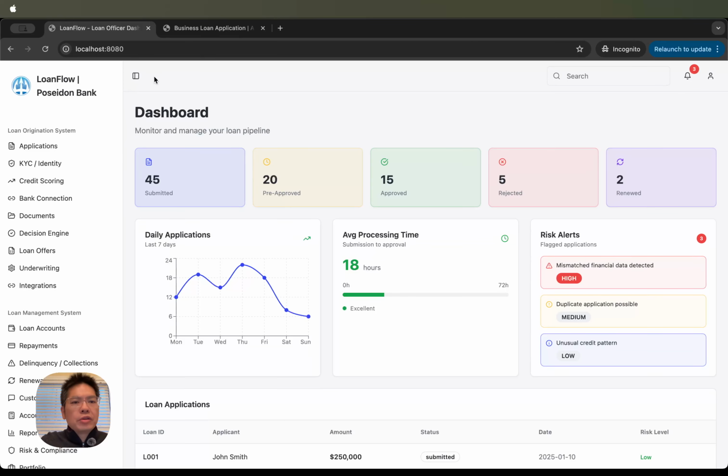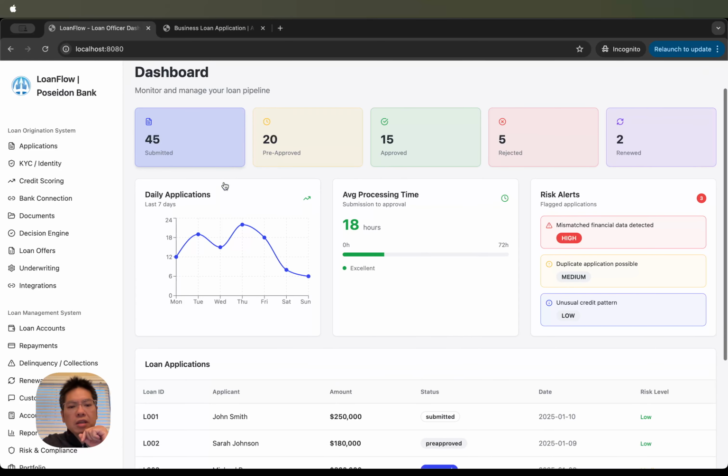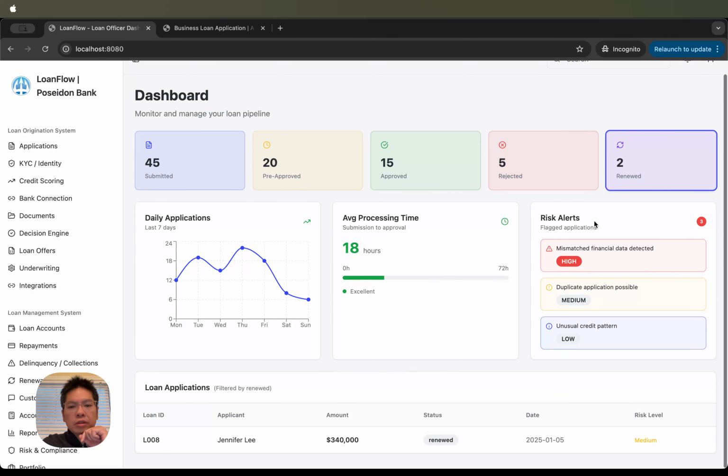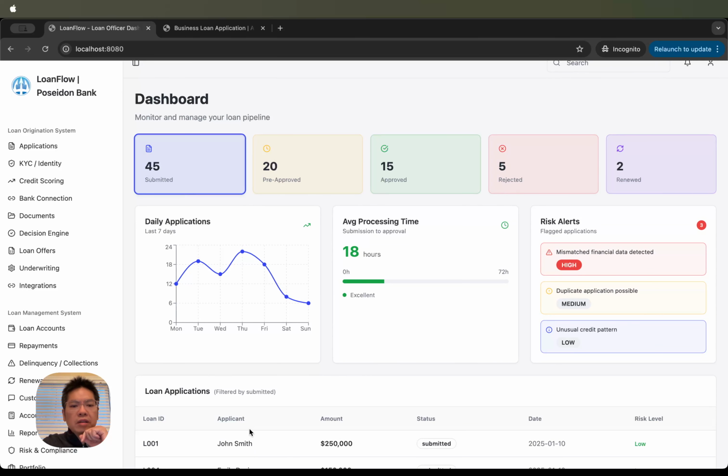So the loan application has now arrived on this virtual desk for this Poseidon Bank loan officer. We are now presenting this dashboard so a loan officer or credit risk manager can come and have a look. These are all the loans they've received recently. You can filter by submitted, pre-approved, approved, rejected, or renewal. Anytime you click on here, the bottom portion will refresh.